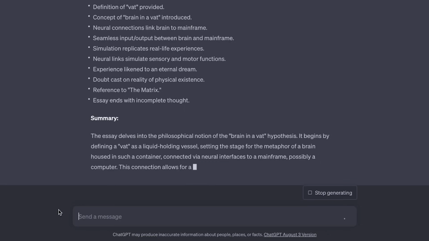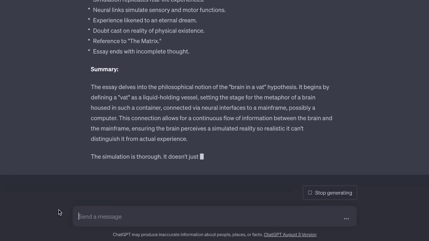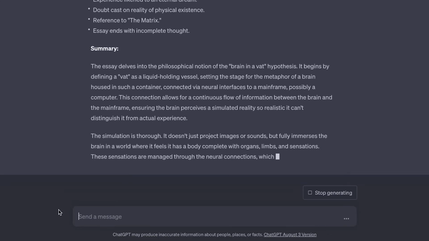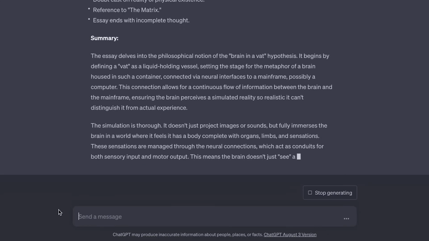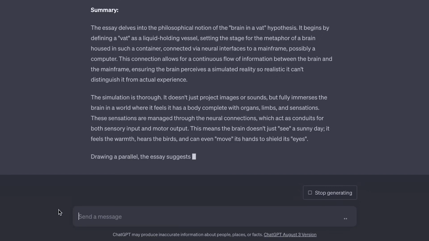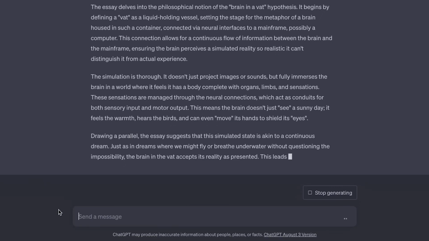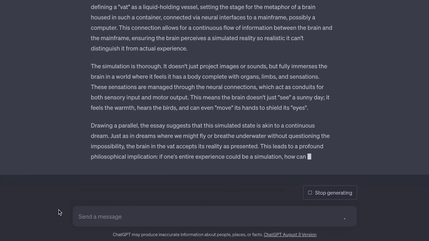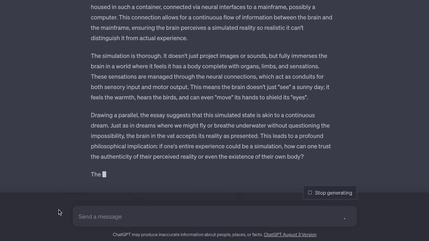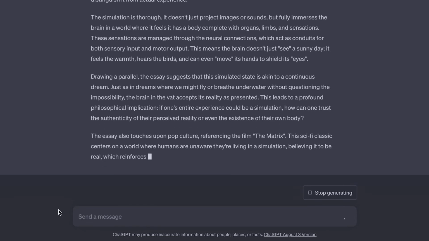So now this is a lot shorter, okay? As you can see, each point is no longer than 10 words long. And then I'm going to get a summary that is a bit longer and will give me a summary of the essay that I pasted in above. So great. Of course, you can do this on any essay or piece of text that you wish, and you can set your own clear and specific instructions as well.